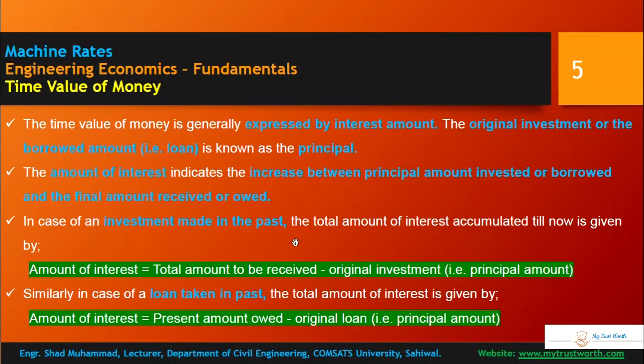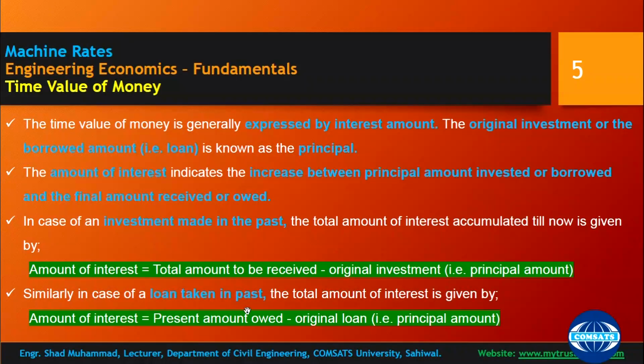In case an investment is made in the past, the total amount of interest accumulated till now is given by: amount of interest is equal to the total amount to be received minus the original investment or principal amount. This is the amount of interest, not the rate of interest. Rate of interest is in percentage and amount of interest is in amount.